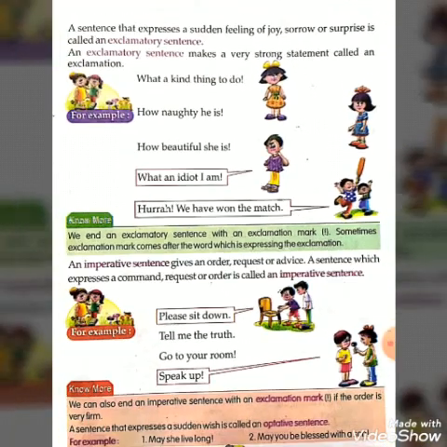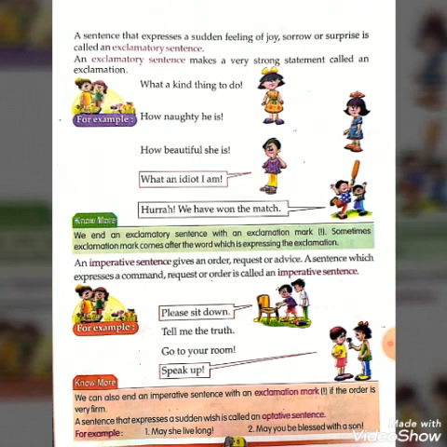Now the next one, an imperative sentence. An imperative sentence gives us an order, request or advice. A sentence which expresses a command, request or order is called an imperative sentence. For example, please sit down.